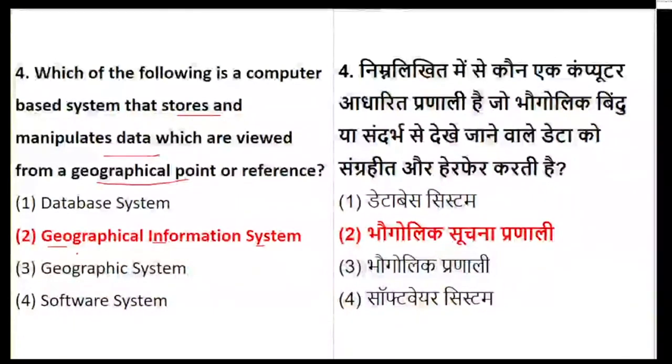That's the reason it is called GIS. The full form of GIS is Geographical Information System. It does the work of storing, plus it does the work of manipulating. I hope it's very clear, because drastically everyone went wrong on question number 4.